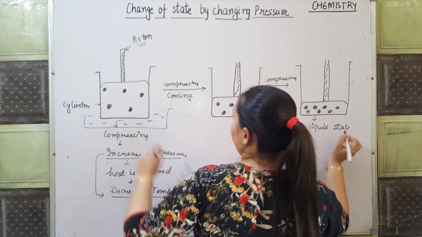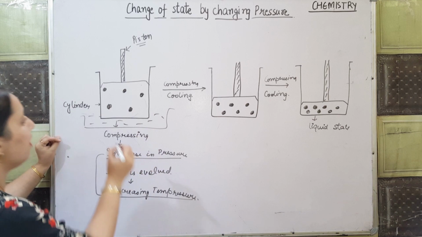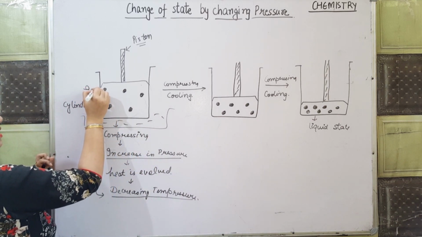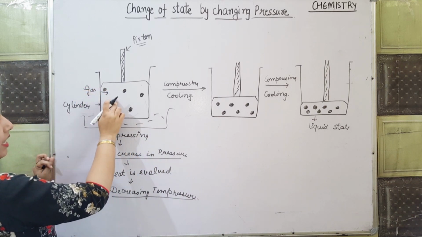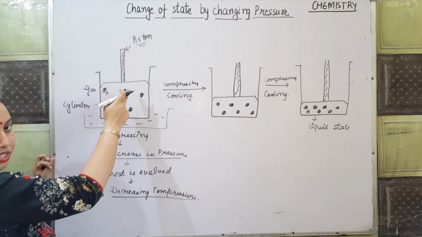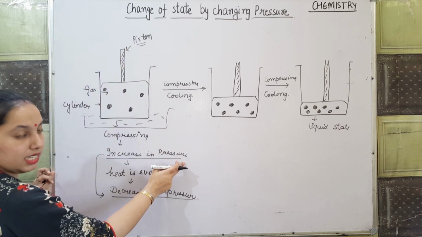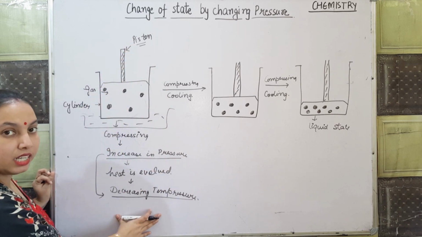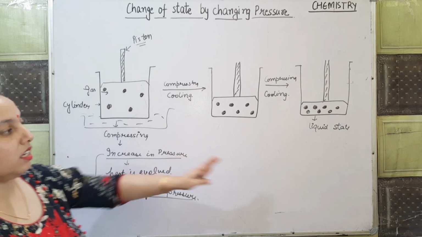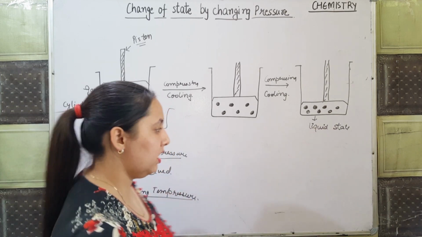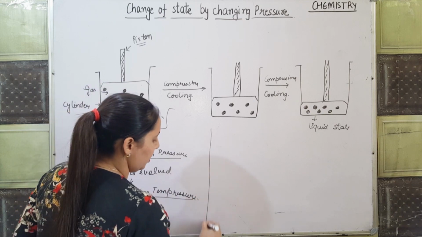So the gas in the container, by applying pressure, means by increasing pressure and by decreasing the temperature, is converted into the liquid state. So two main conditions are there.